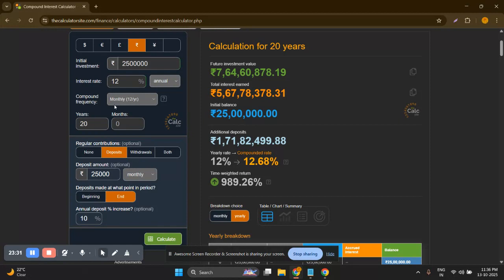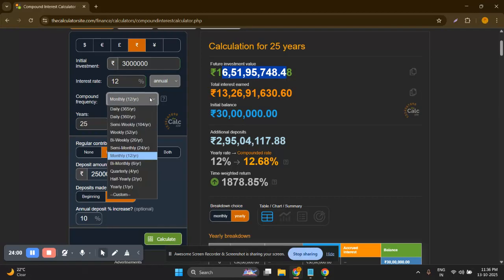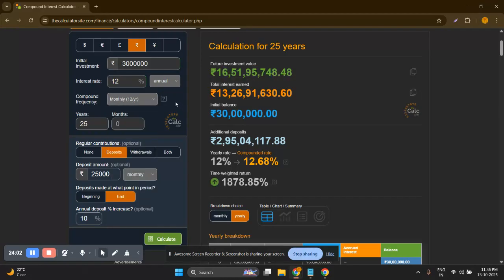So as soon as we are taking less risk, it's becoming more difficult for us to gain the corpus which we want. Now we have to go for 30 lakh rupees, and if I calculate it again, now I'll get 8 crore 19 lakh rupees, which is almost okay. If I go for one more year, if I go for 25 years, then this becomes a miraculously big amount. So all the calculation which we did currently seems very difficult for us, like how we can manage such a corpus. Now let me go with the 25-year plan for each and every plan.